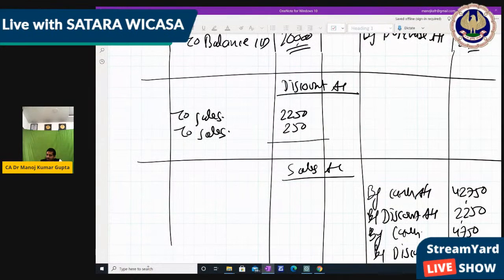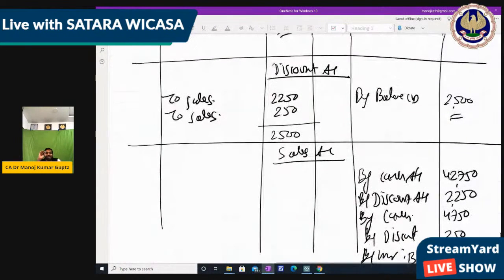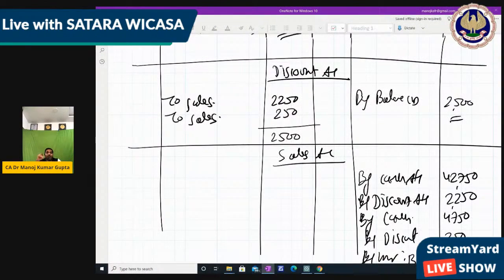The discount, by balance carry down 2,500. These balances will be transferred to P&L or somewhere. But note that the question does not say we have to transfer the balance somewhere. We only have to get the balance so that we can make the trial balance to check whether the transactions till date that we made are correct or not. Okay.